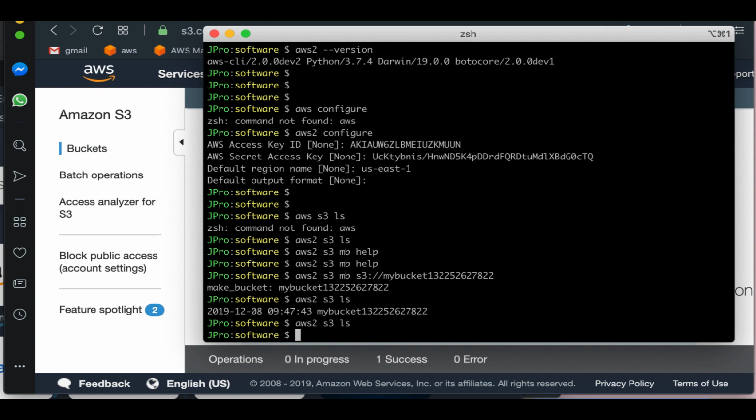So now we are set up with AWS command line. And next we're going on setting up our Google account, which is going to be a lot more painful. So that's all for now, guys. Thank you.